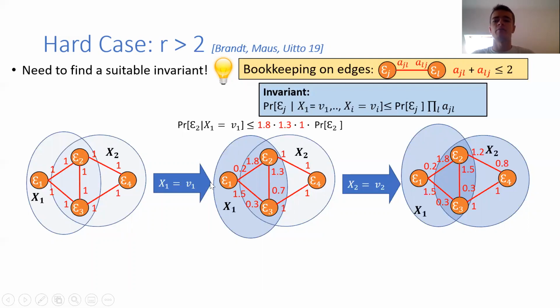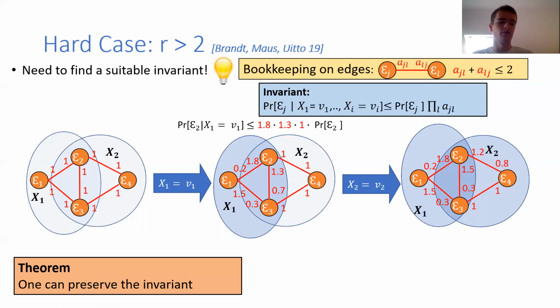However, now that we fix random variables, some bad events become more likely to happen and some less. Hence, we need to adjust the values on these edges. For example, here for the event E2, what the invariant states is that the probability of E2, given that x1 equals v1, is at most 1.8 times 1.3 times 1 times the original probability. So these are the values on the edges. And it's a product of at most d numbers, each at most 2. You get that at the end, if you satisfy this invariant, none of the bad events happen. And here it can be that the values of a particular edge need to be updated more than once.